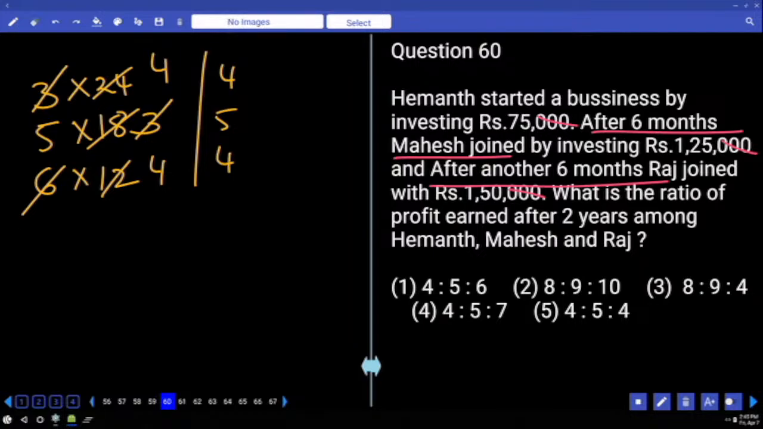What is the ratio of profit earned after 2 years among Hemant, Mahesh, and Raj? Understand the order. Order is important. First guy, Hemant only? Yes. Second guy, Mahesh. Perfect. Same order.